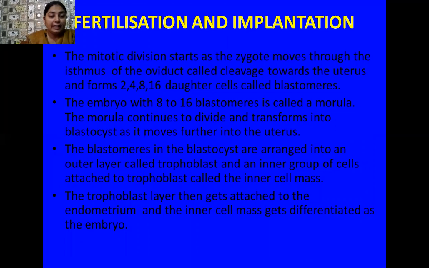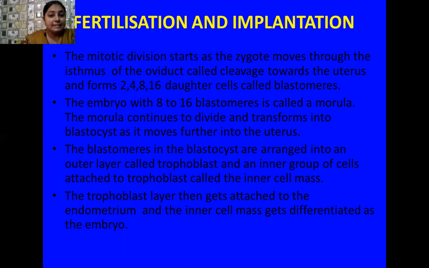The embryo with 8 to 16 blastomeres is known as morula, and the embryo with 16 to 32 blastomeres is known as blastula, and with 32 and 64 blastomeres, it is known as blastocyst. Now, this blastocyst moves further towards the uterus.